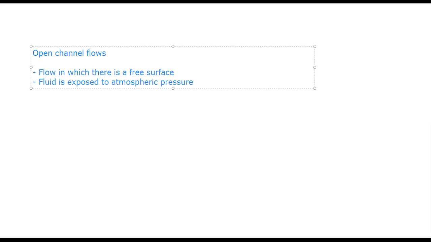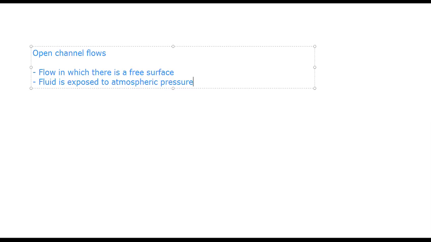Which means the velocity at those two cross sections, whether it is a pipe or an open channel, is the same. If the cross-sectional area is not changing, then naturally V1 and V2 are not changing. So V1 squared by 2g and V2 squared by 2g are also not changing.